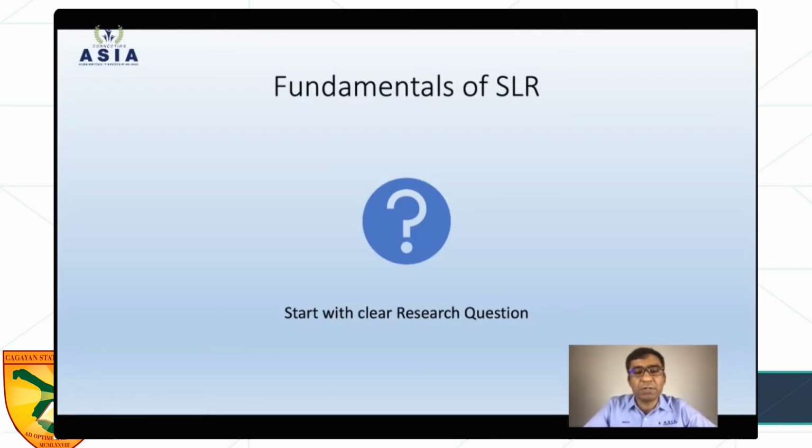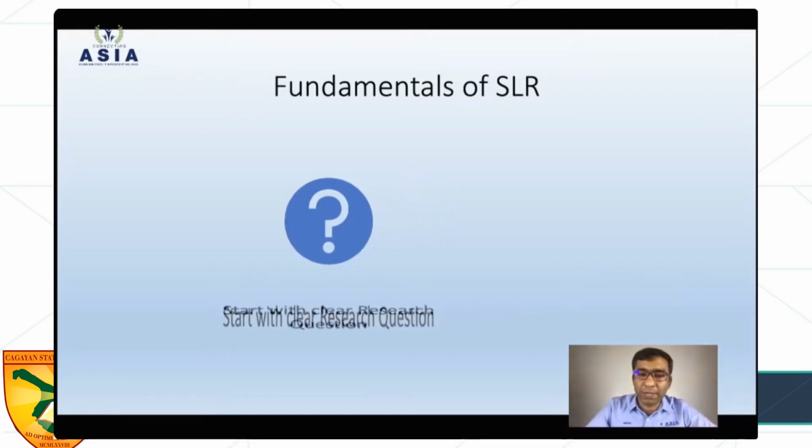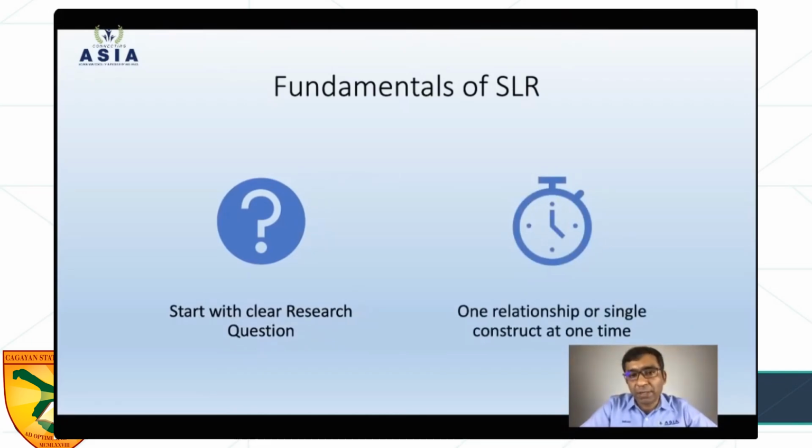But everyone, you must start with the research question, and that research question should be very clear, not including too many variables, maybe one variable, one concept, one construct, or maximum one relationship. The impact of COVID on economic growth, the impact of a particular medicine on behavior, the impact of salary on satisfaction. So you need to focus on one relationship or one construct. If the studies are more toward the scientific, just focus on one method. More on the engineering side, if you are from an engineering background or other background, just focus on one type of experiment, one field, one construct, one relationship. Okay. So these are the limitations on the systematic literature review process.